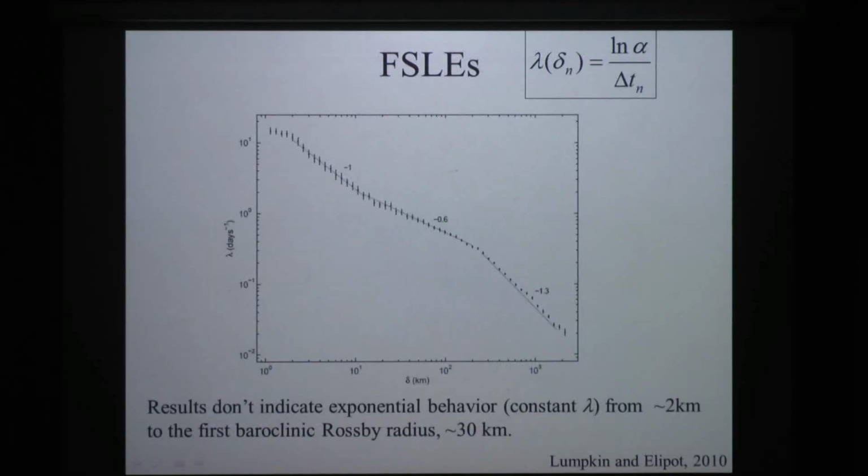Finite scale Lyapunov exponents, again, remember these would be flat, unchanging with delta if it's exponential separation. Well, at the very smallest scales where I start getting contaminated by position noise, it flattens out.